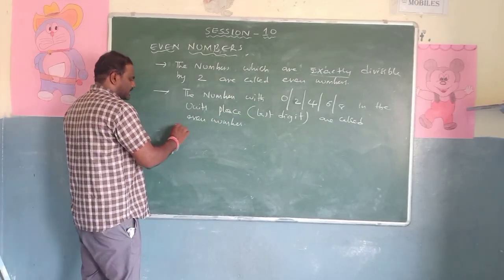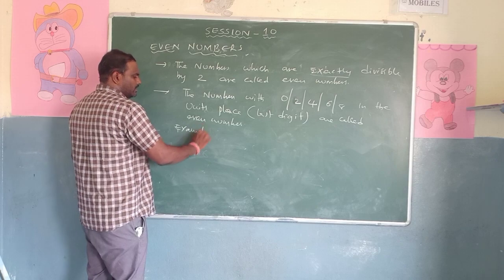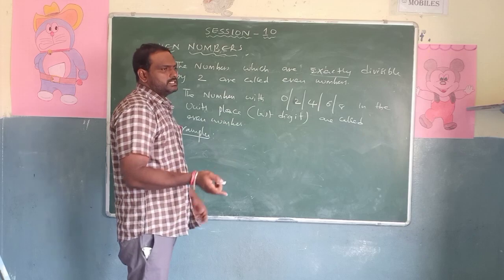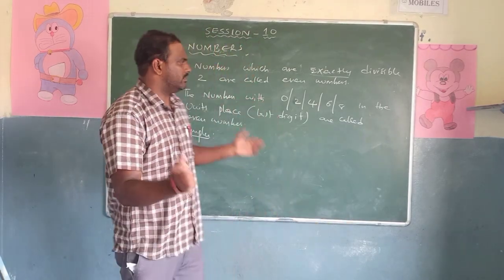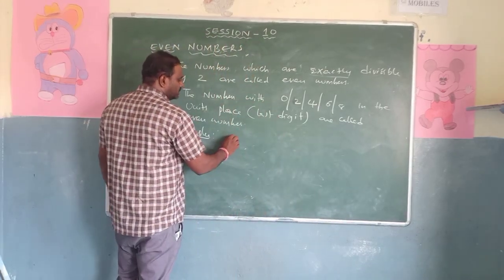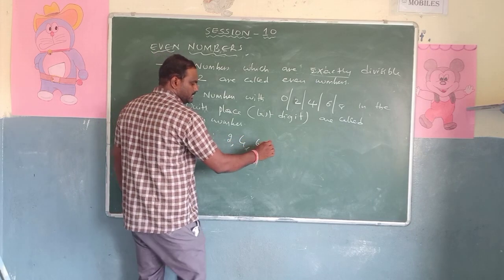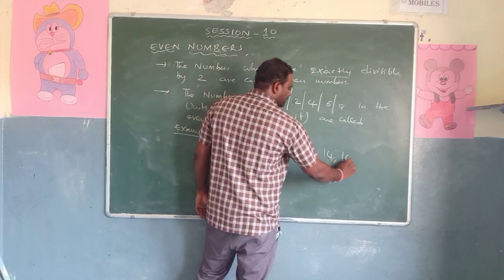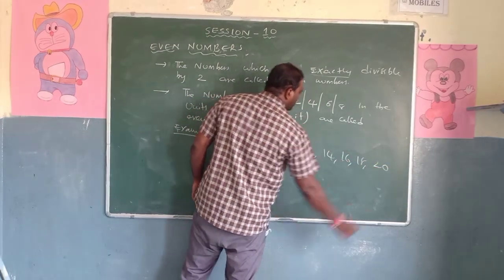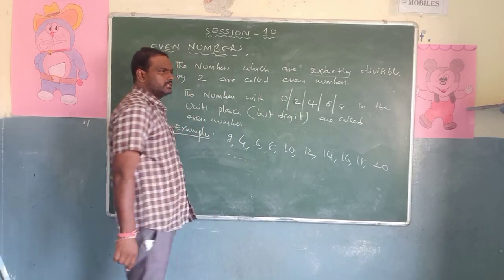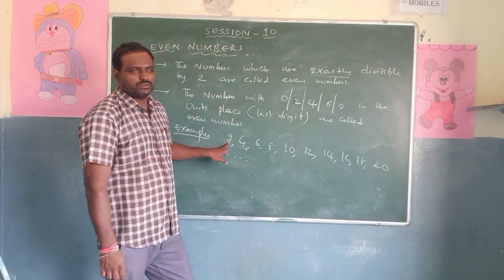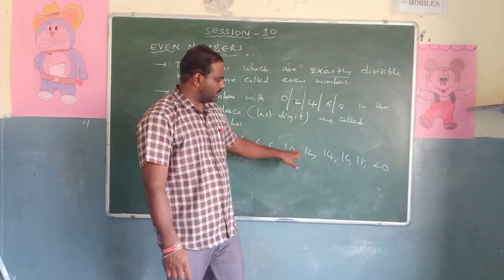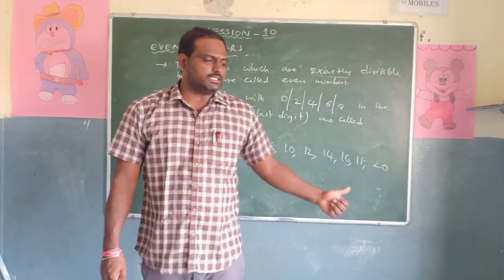So the best examples for even numbers. We'll start from the basic one. We have to write the two tables. 2, 4, 6, 8, 10, 12, 14, 16, 18, 20 and so on. All are called even numbers. Look at this. 2 ones are 2, 2 twos are 4, 2 threes are 6, 2 fours are 8, 2 fives are 10. All are even numbers. So it's a simple one.